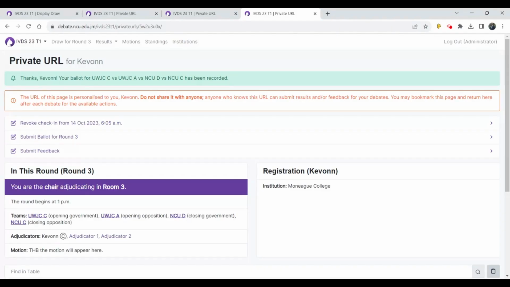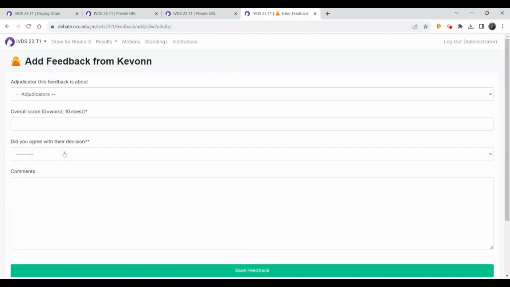Now, once the ballot has been submitted, whether you're the chair of the match, or just a panelist or a wing adjudicator, everyone needs to complete the feedback form, and you will find the feedback form at the Submit Feedback button. When you click on that button, it will take you to a page looking like this, where first you want to select the name of the adjudicator you are submitting feedback on.